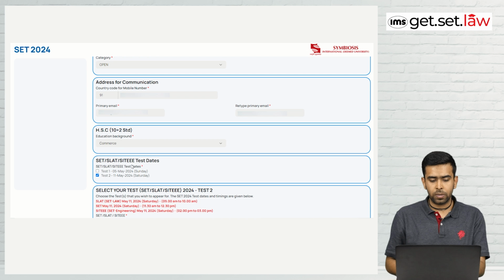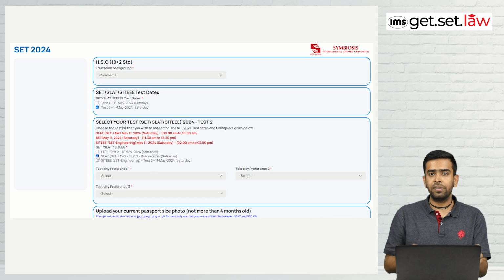That is your choice. Then you have to mark here SLAT. Please remember that you have to mark SLAT, do not put SET or engineering. So you have to put SET Law. Here it mentions SET Law test 2.